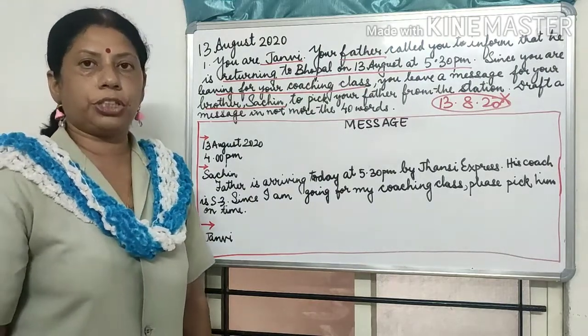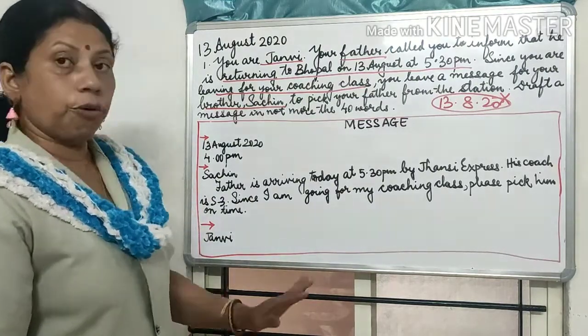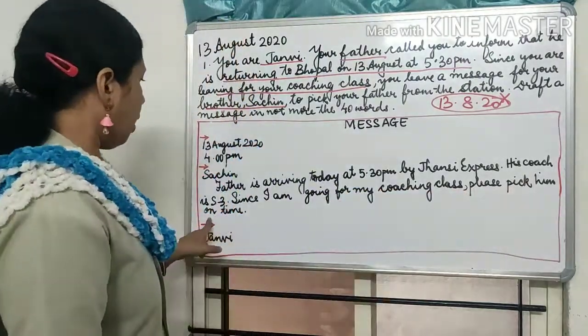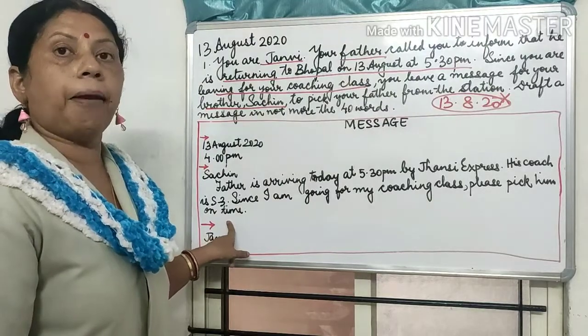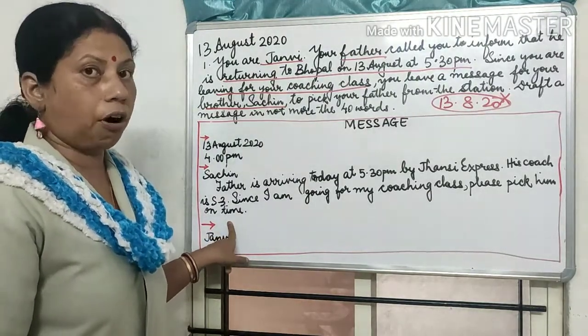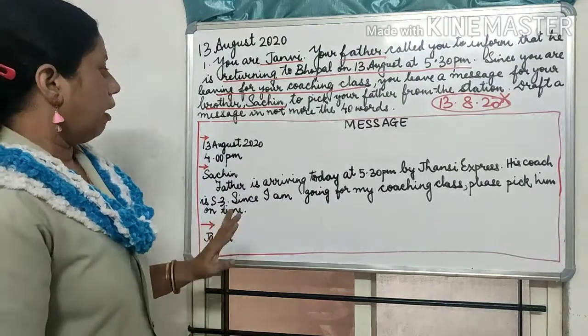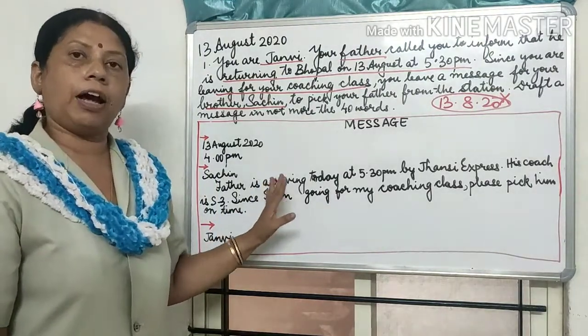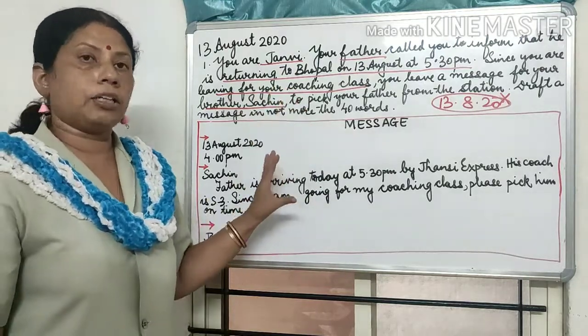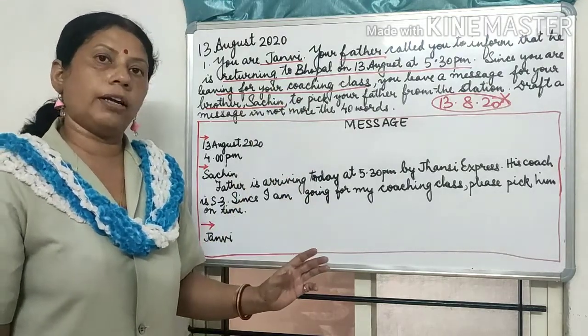Now no more information is required. So if you want even this portion, please pick him on time, you can make it in the next paragraph also if you wish to. That's not wrong. Okay. So here I have written the whole thing in one paragraph. Now my paragraph does not mean a long one but a short one, and that will be called a paragraph only.